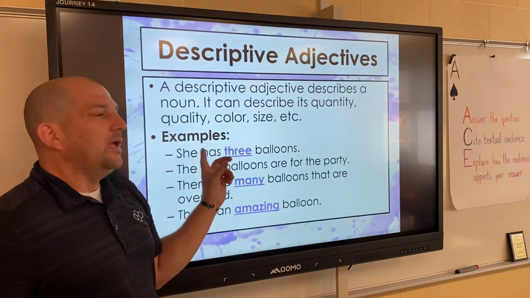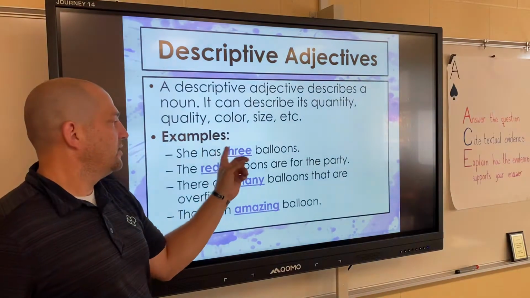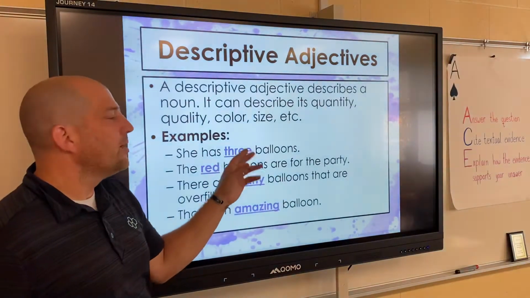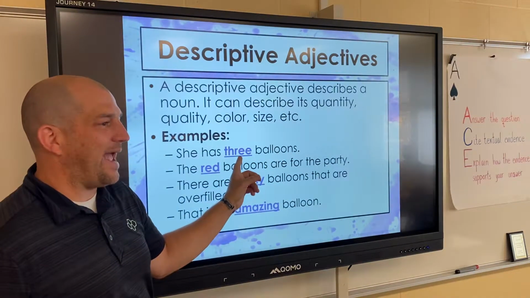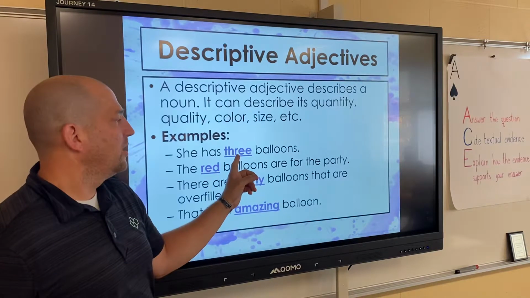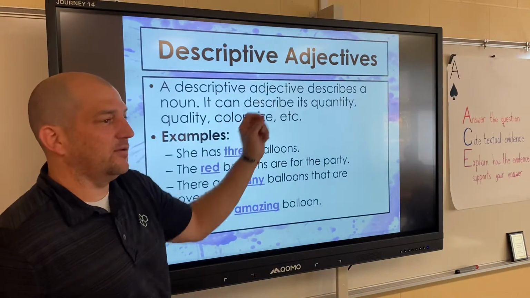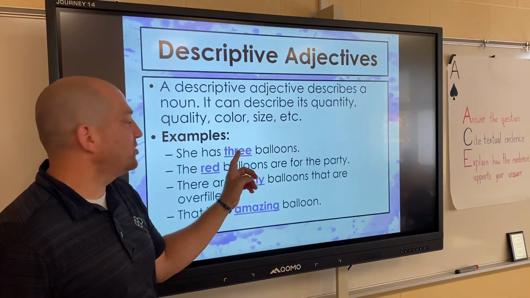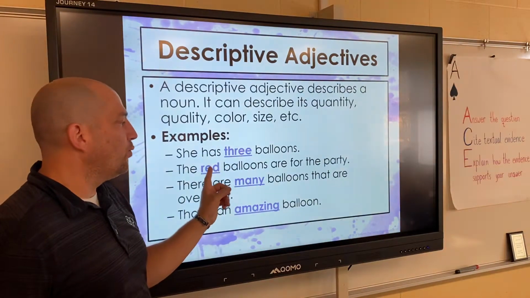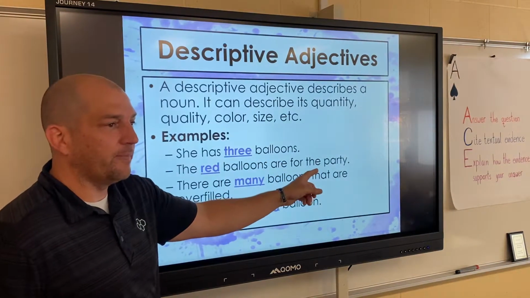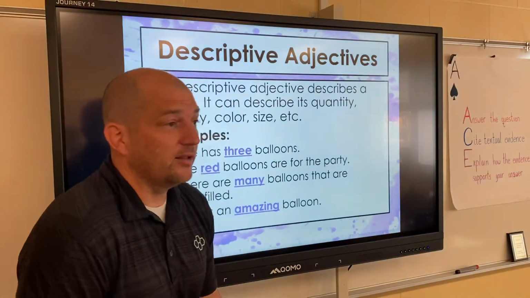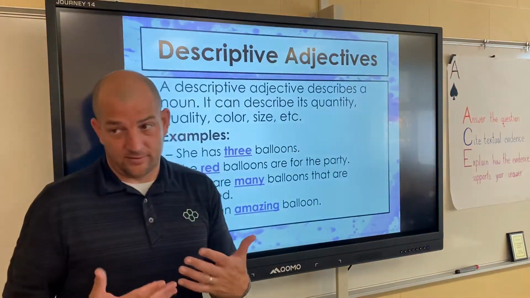Okay? In this sentence, there is a noun. Do we know what it is? Balloons. Look just before the noun. What do we see? It's a descriptive adjective. It tells us how many. Now check this out. The red balloons are for the party. Now check this out. This is going to be tricky. Hey, this is how Mr. Neiman does it. Hold on.